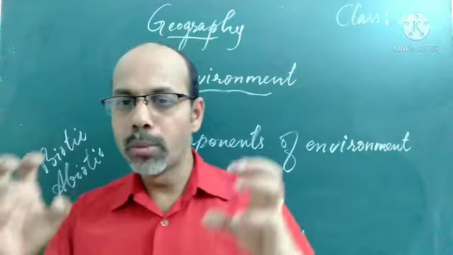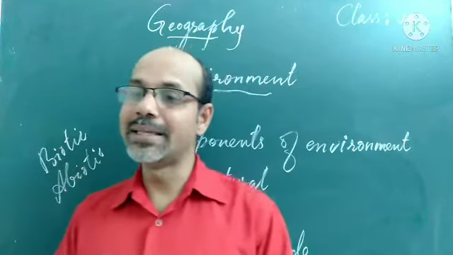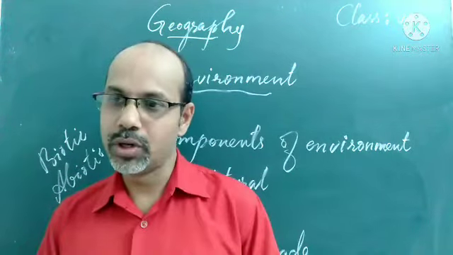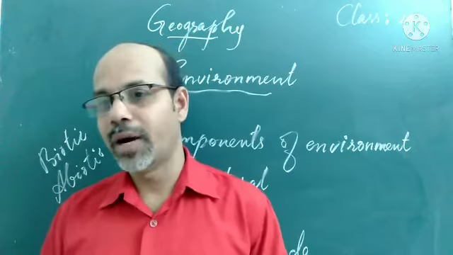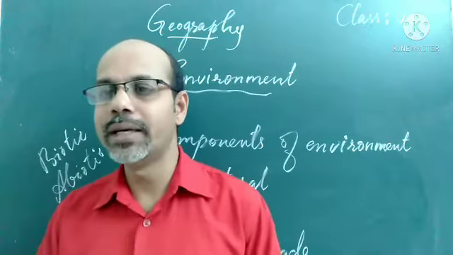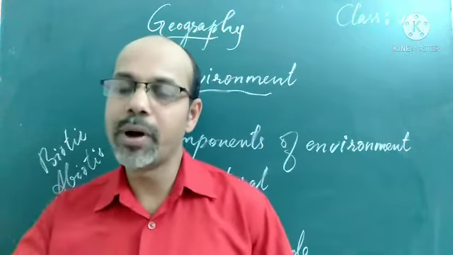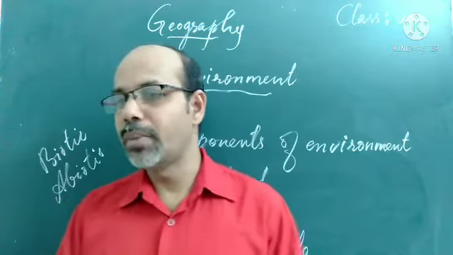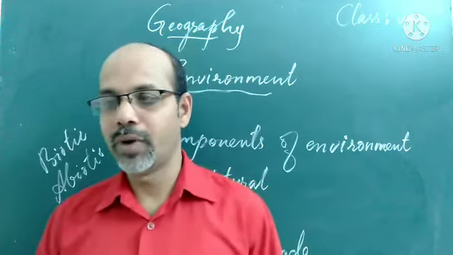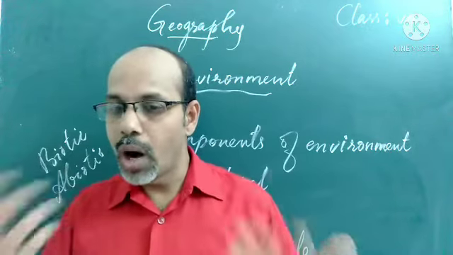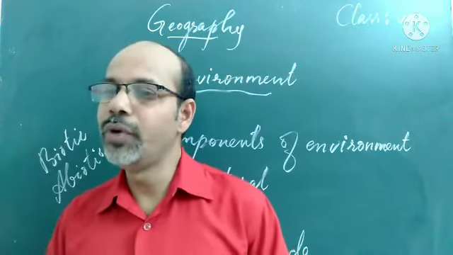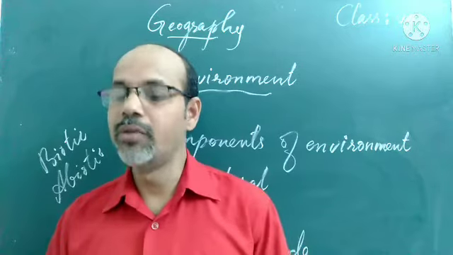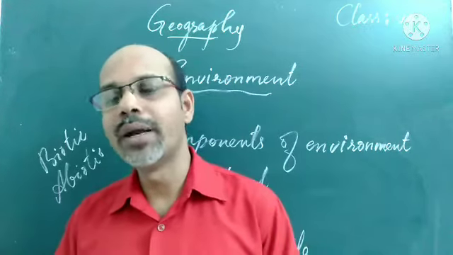Almost all our needs are fulfilled by the nature or these surroundings or environment. We get all our requirements from this environment. The air we breathe, the water we drink, the food we eat, the land we are living in, these are all available in the nature or the environment.